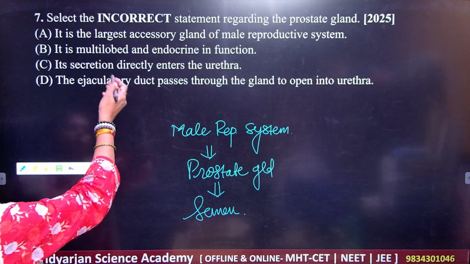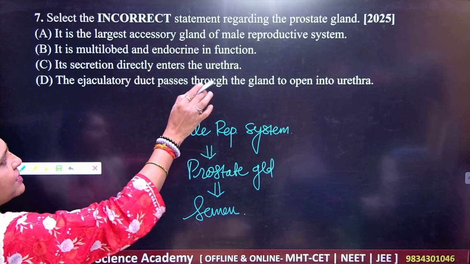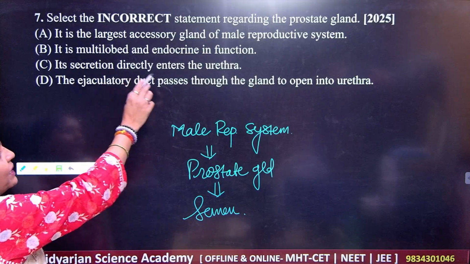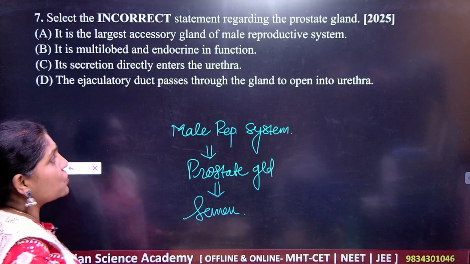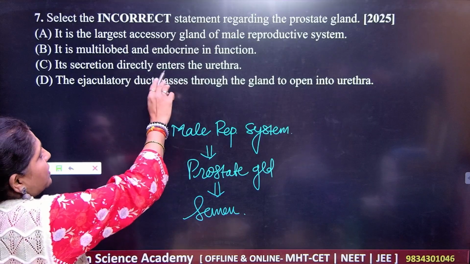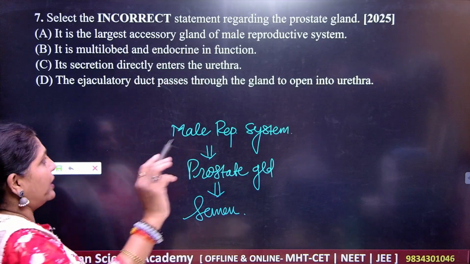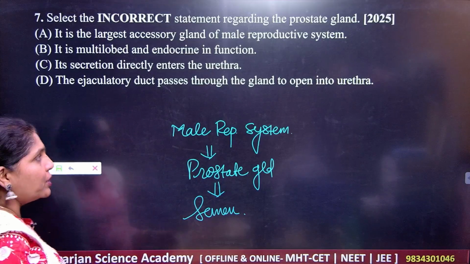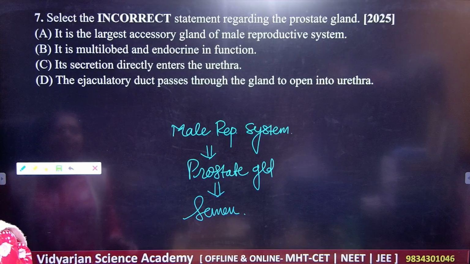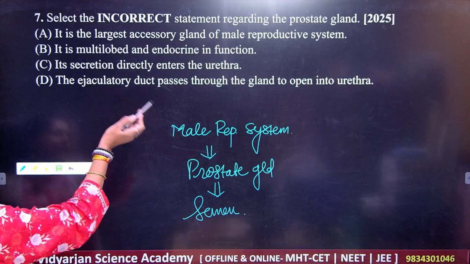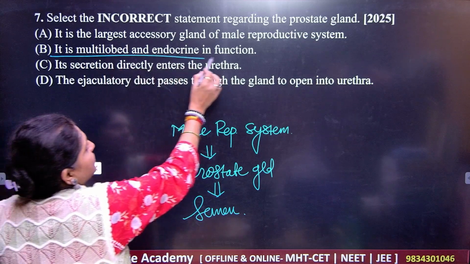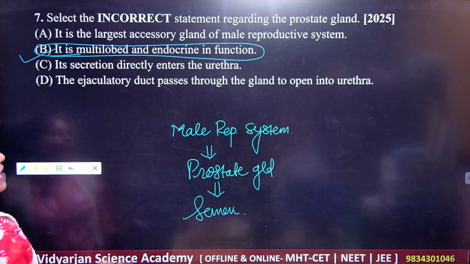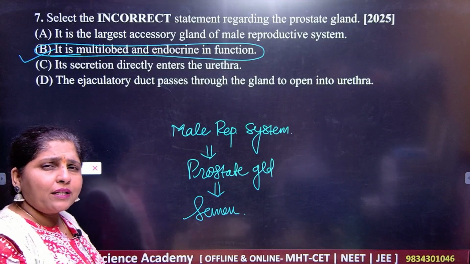Semen is a reproductive fluid. What they are saying is that it is the largest accessory gland of the male reproductive system. Next, it is multilobed and endocrine in function. Then its secretion directly enters the urethra. Then the ejaculatory duct passes through the gland and opens into the urethra. So what is the incorrect statement they are asking about? It is not a multilobed structure, and it is not even endocrine in function.